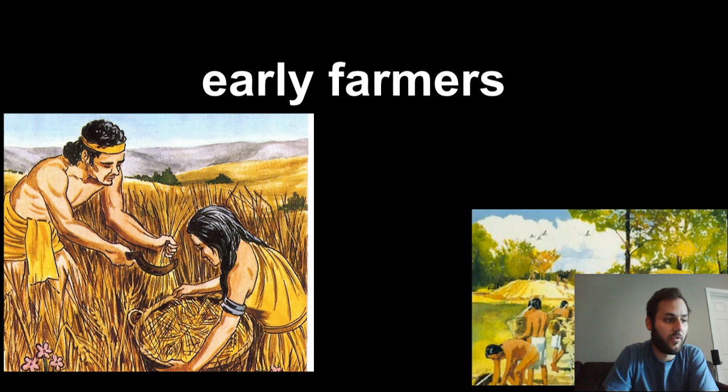People started to learn that instead of looking for the plants they liked, they could actually take seeds from these plants and put them in the dirt. They learned this by paying attention to the way plants grew in nature. So this was the big change that happened around 10,000 BCE. People started to farm instead of hunt and gather.